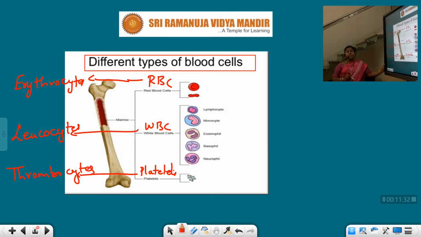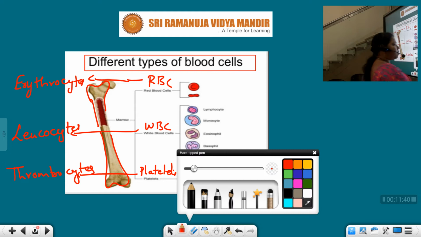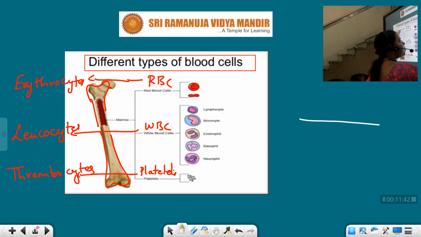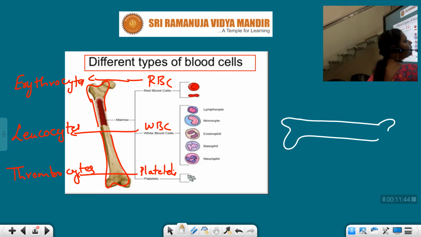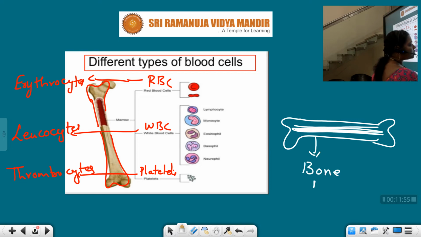Generally, students, these cells are formed in the bone marrow. See here, I'll draw the bone diagram if you want. This is the bone, right? At the center, it has a tissue known as bone marrow.